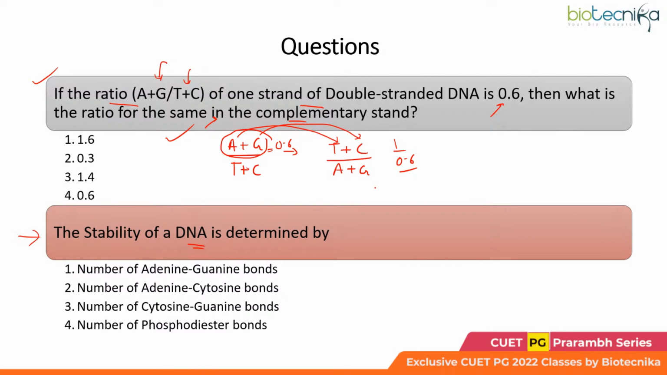So remember, GC base pairing is stronger, so this marks more stability for the DNA. Whatever DNA belongs to a particular species, if it is rich in GC content, that is considered to be more stable. Yes, that is correct, Muhammad Rauf, option 3.